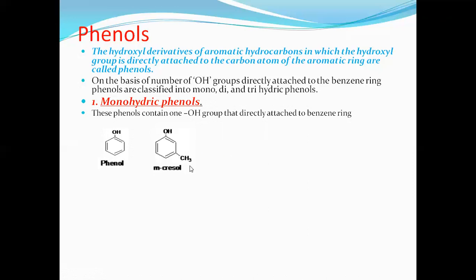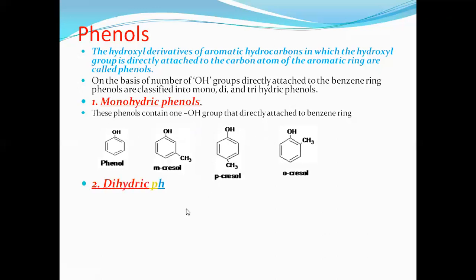Since CH3 is present at the meta position, it is called metacresol. If it is present at the para position, then it is called paracresol. Similarly, orthocresol is present at the ortho position. All these examples have only one OH. That's why these are called monohydric phenols.